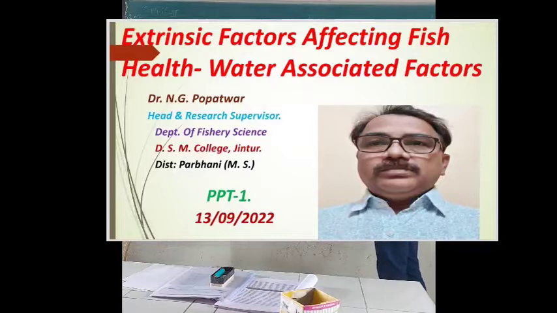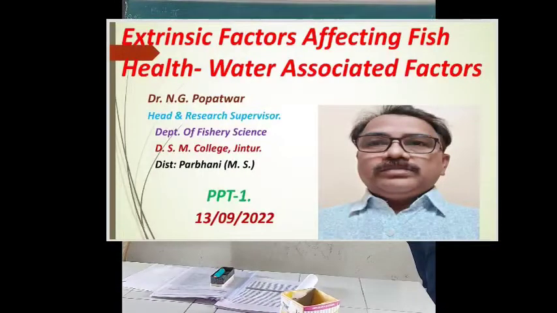And suppose the proportion of these different factors is not in proper range, in proper level, then fish become infected, and fish's life is disturbed. Hence the eccentric factors related to water are important.